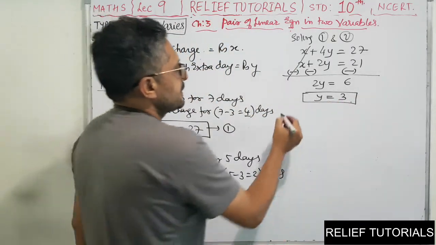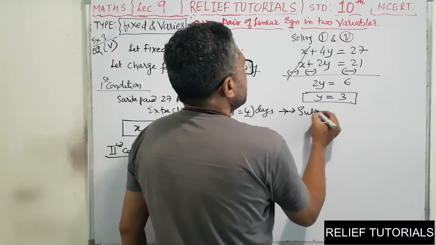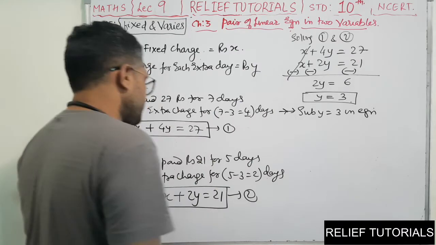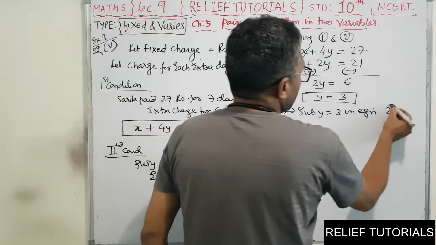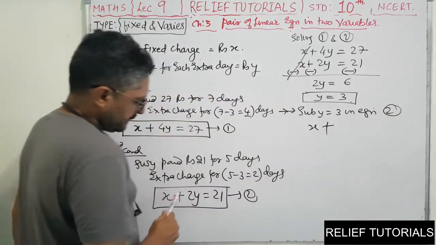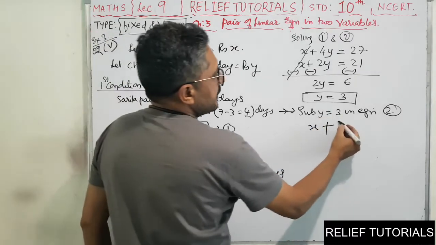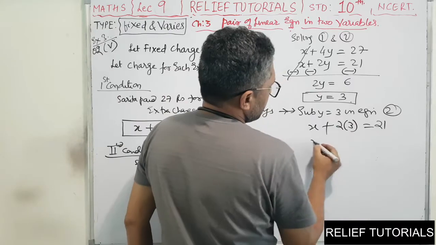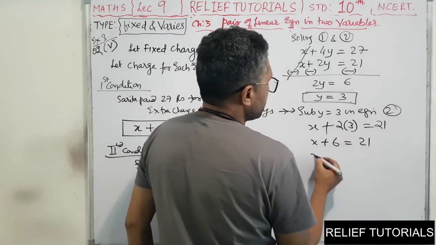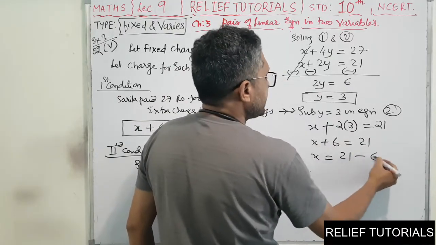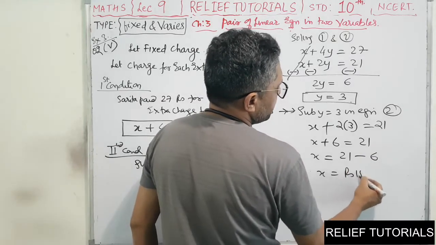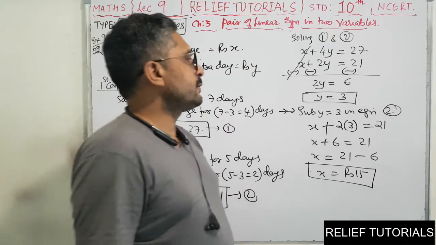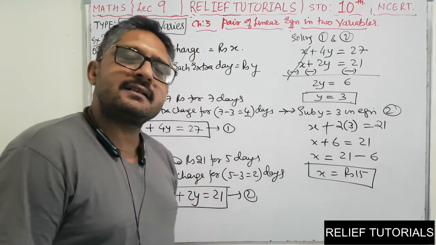Now we'll find x. Substitute y is equal to 3 in any one equation. In equation 2, x plus 2y, y is 3, 2 into 3, is equal to 21, so x plus 6 is equal to 21, so x is equal to 21 minus 6, so x is equal to rupees 15. So the fixed charge is 15 rupees and the charge per day is rupees 3.